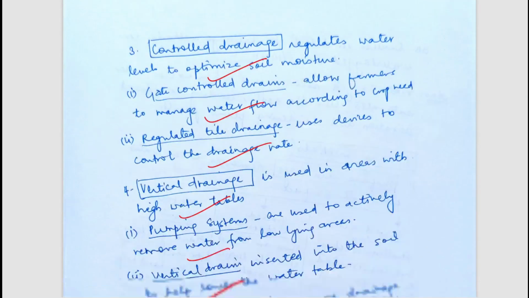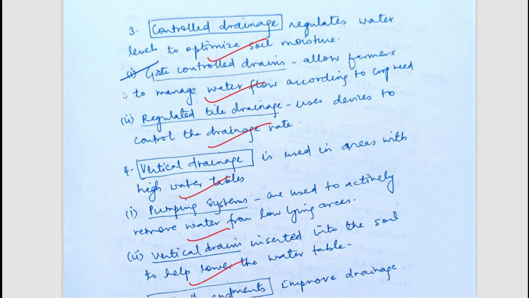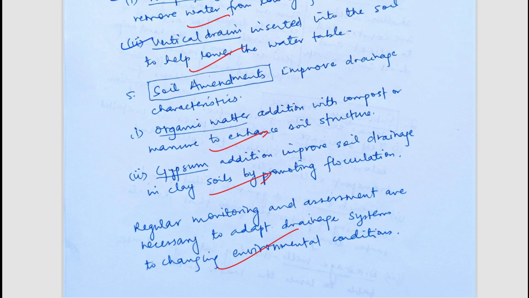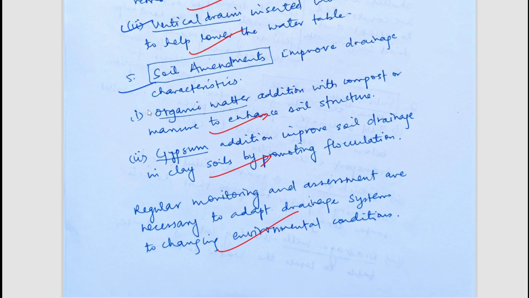We have controlled drainage also, such as gate control drain, regulated tile drain. We have vertical drainage, such as using a pumping system. After vertical drainage, we can use soil amendments such as organic matter, gypsum. So these are well written points. I hope you understand these.